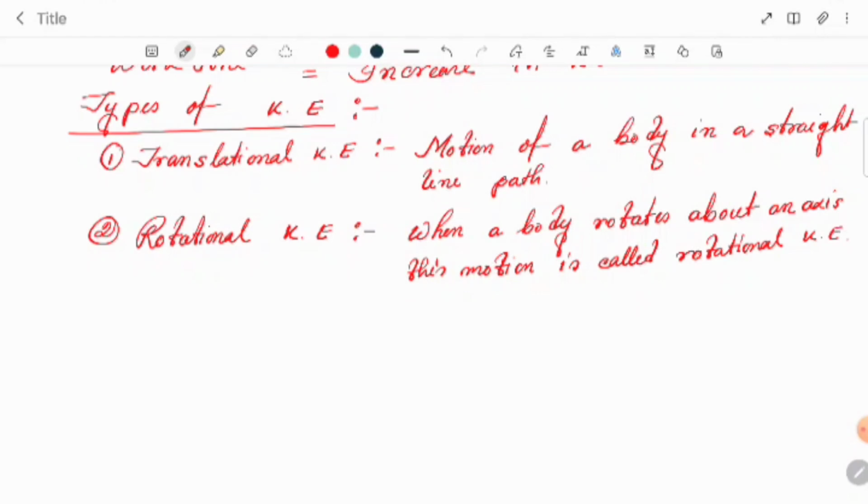Now you can ask what are the examples? Suppose a rotating wheel, a rotating fan. So these are the examples of rotational kinetic energy.